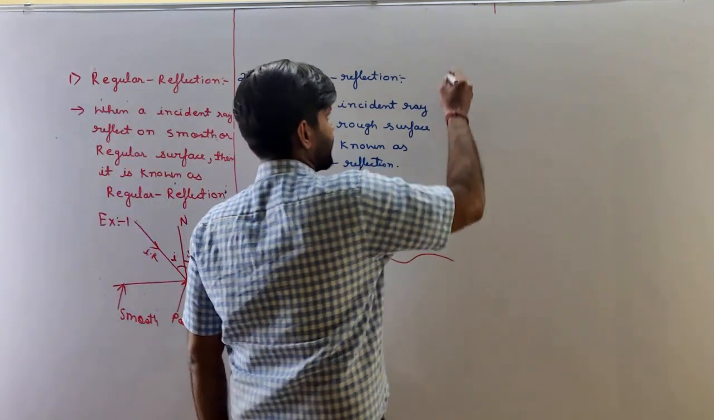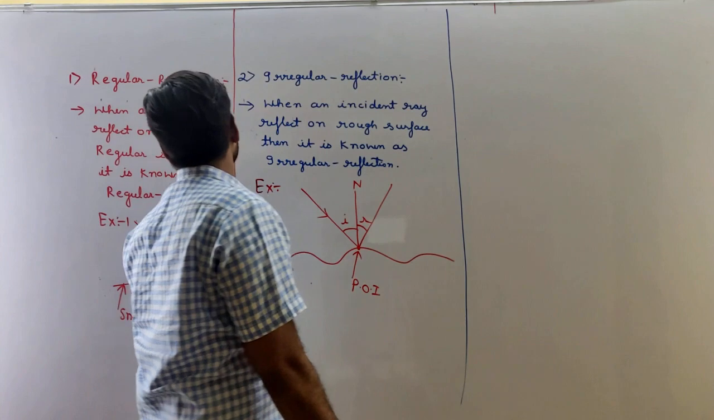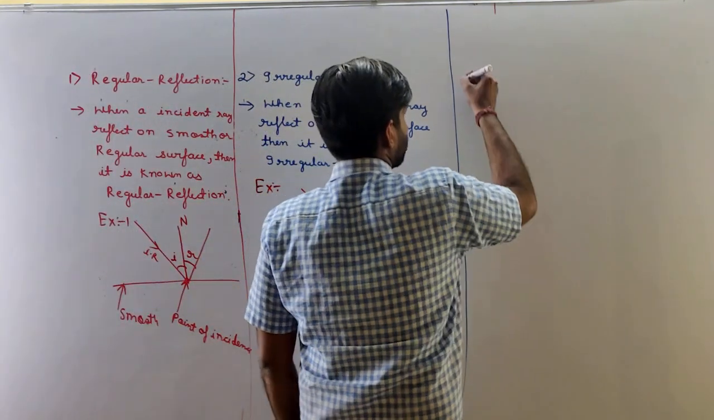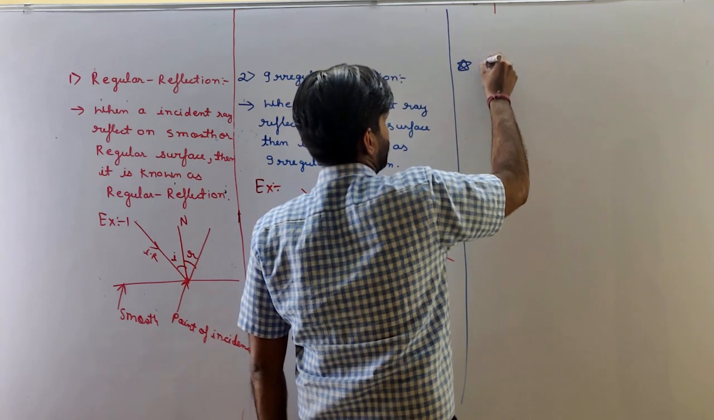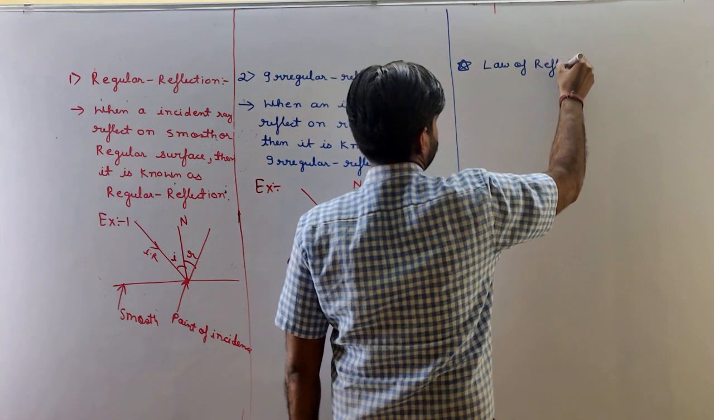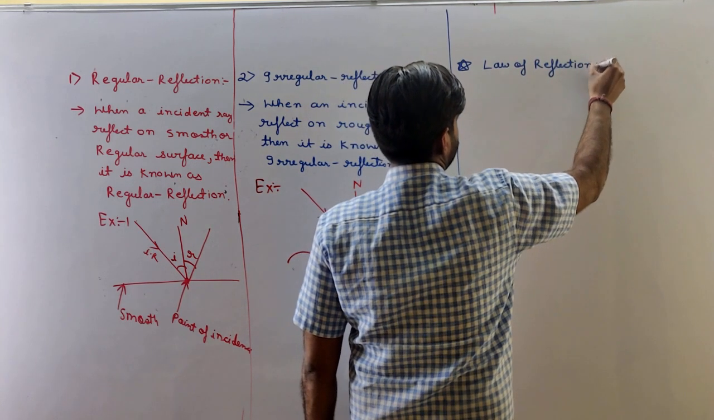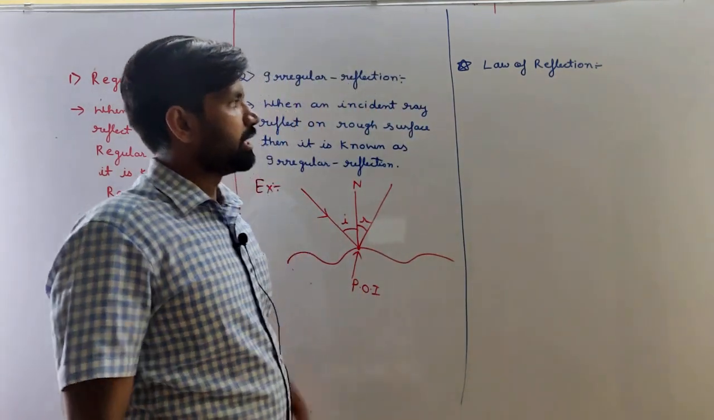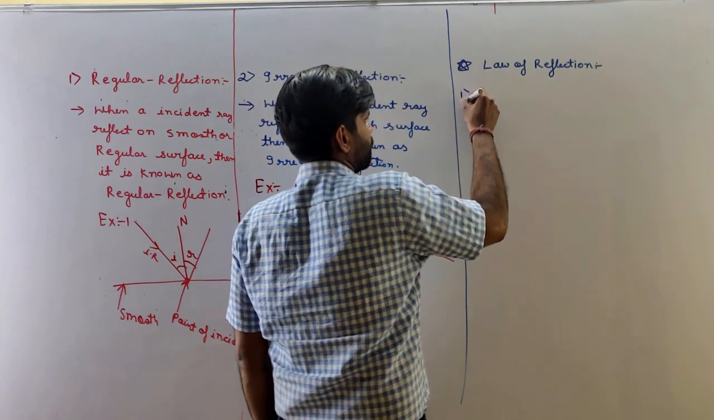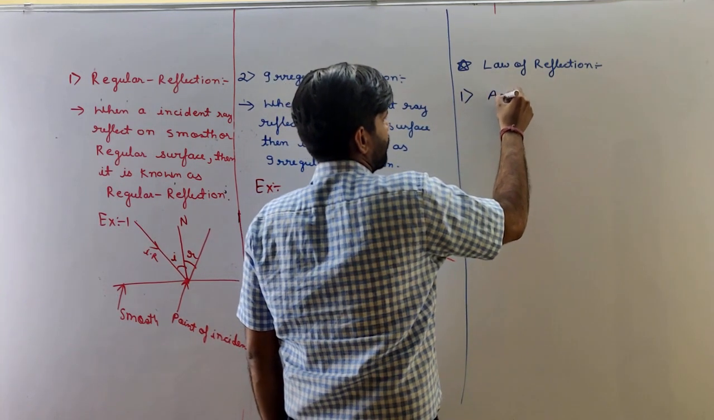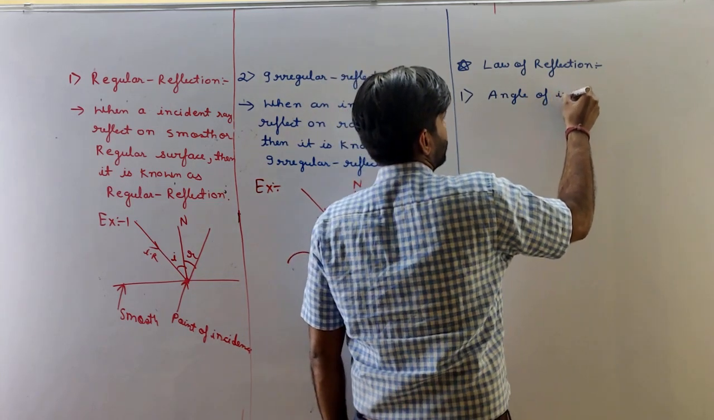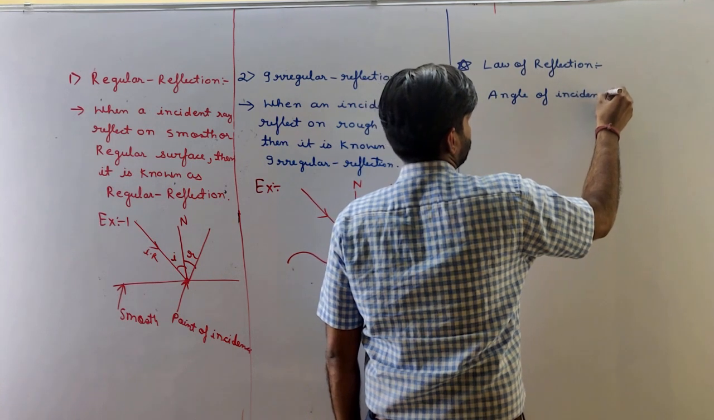Okay, so our next topic is, these are the two types of reflection. First one is regular reflection, second one is irregular reflection. So our next topic is law of reflection, which is very simple to you, because you have already studied it in your junior classes. Okay, the first law. So the first law is angle of incidence is equal to angle of reflection.